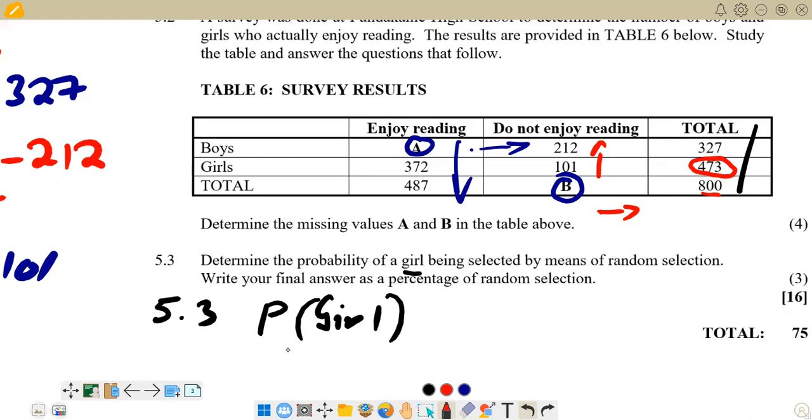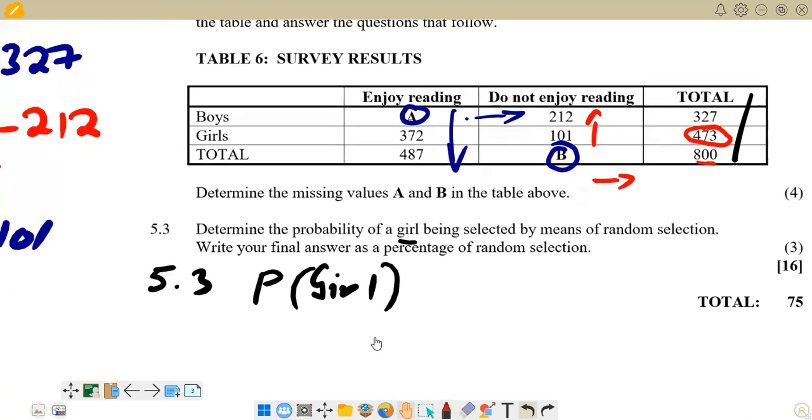So what are we saying there? We are saying 473 over 800. But remember, the question is emphasizing that we write our final answer as a percentage.